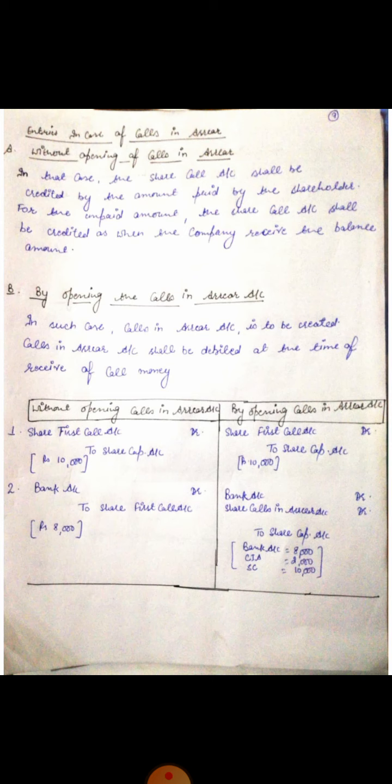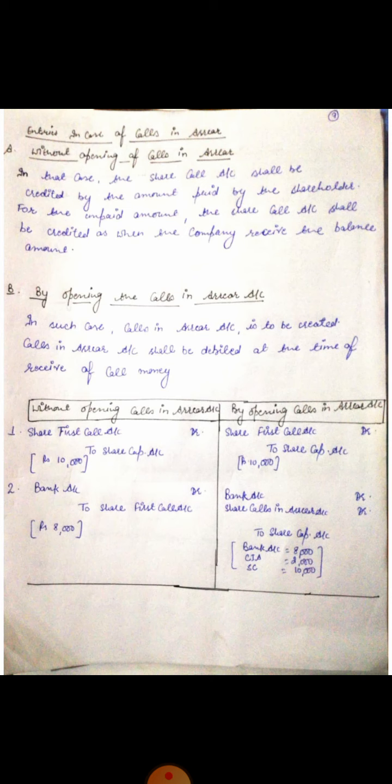So whenever the shareholder pays this 2,000, we will simply pass the journal entry for the receiving of this balance money. So what will be the entry? Bank account debit to share first call account. Amount will be rupees 2,000. This is the case when the company does not want to open the calls in arrear account. It is a very simple way for the students to record the transaction in this manner, as you need not remember calls in arrear account.